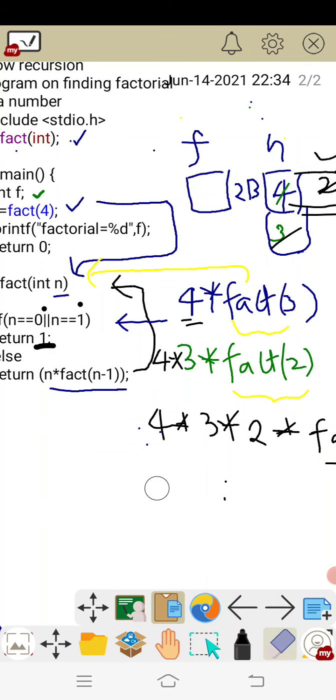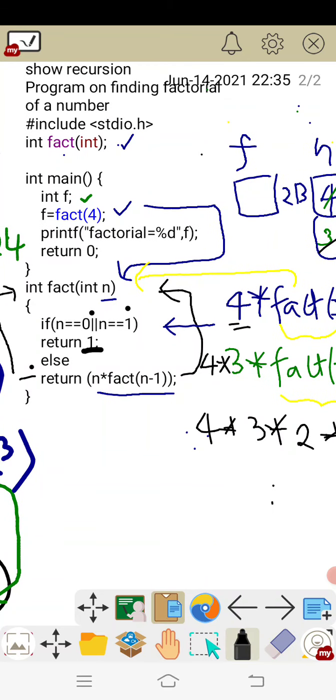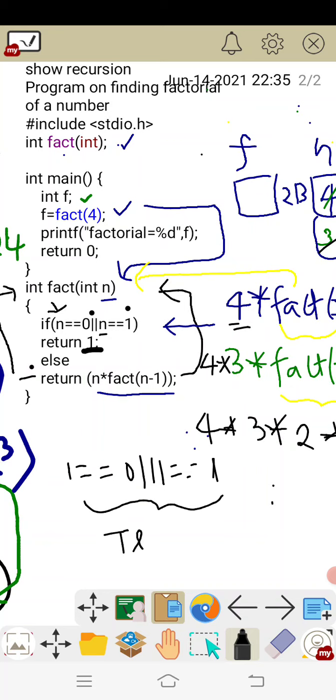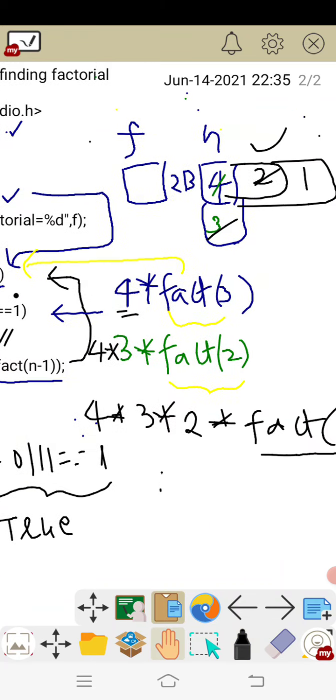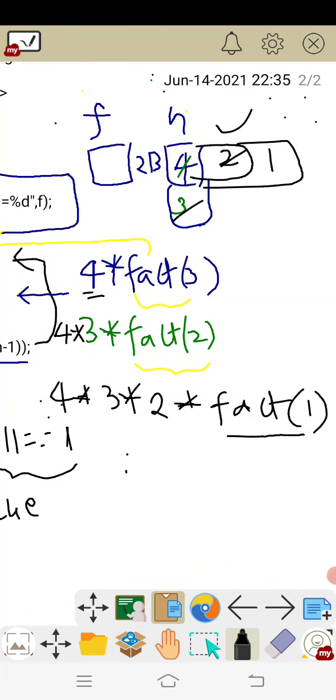What is the condition in the beginning of the factorial function? This is the condition, right? N double equal to 0 or n double equal to 1, that is nothing but 1 double equal to 0 or 1 double equal to 1. This time the condition is true. Why? Because 1 double equal to 1 is true. Whenever the condition is true, it is going to return what? 1. So 1 will be substituted in the place of the function call, that is fact of 1.